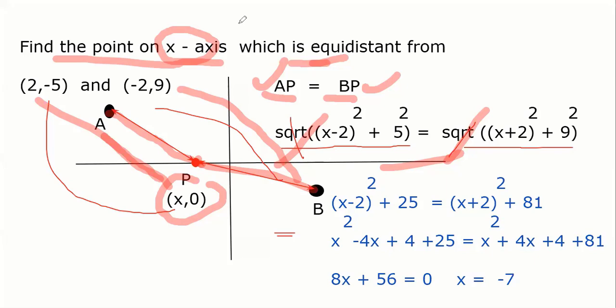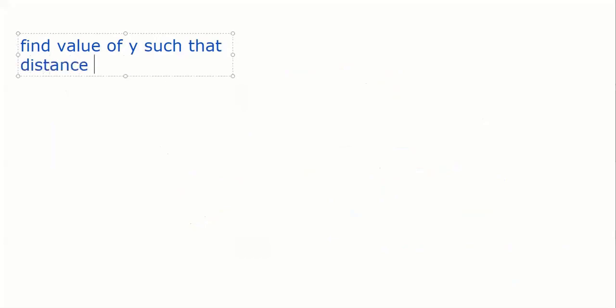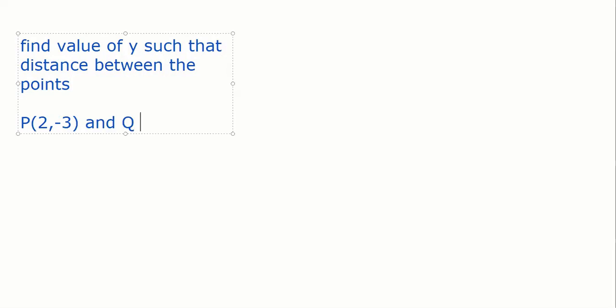Clear. If I say a question is this: find value of y such that, no, we are not going to solve, we are going to only discuss the concept, such that distance between the points, the points are given as P (2, minus 3) and Q (10, y), is 10 units. Now only tell me guys, how will you solve? I don't want solution because it's very easy.